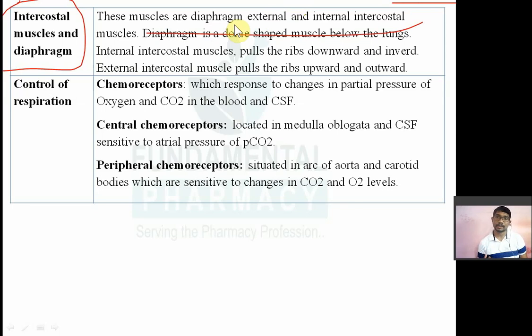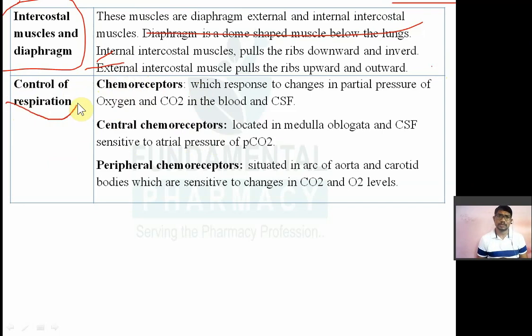There are two kinds of intercostal muscle: internal and external. The internal intercostal muscle pulls the ribs downward and inward, and the external intercostal muscle pulls the ribs upward and outward, so that you can inspire and expire. Because of the intercostal muscles, respiration is possible.